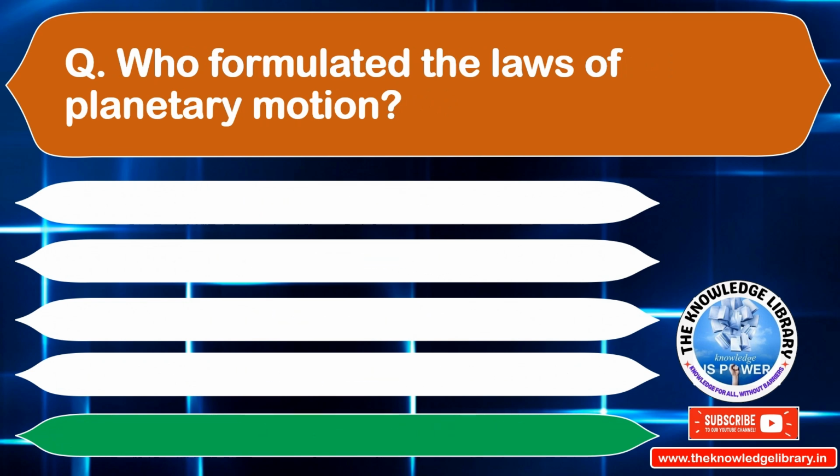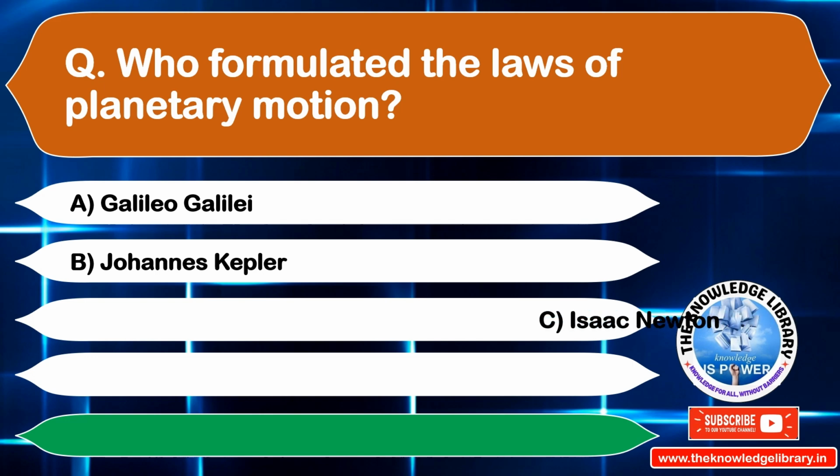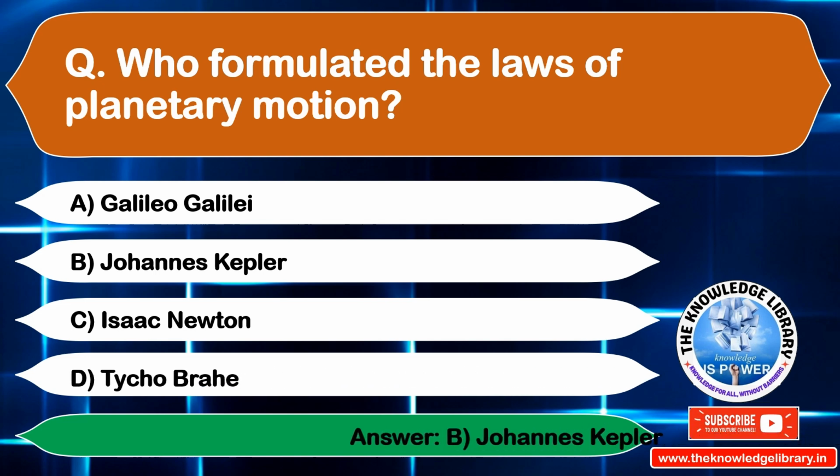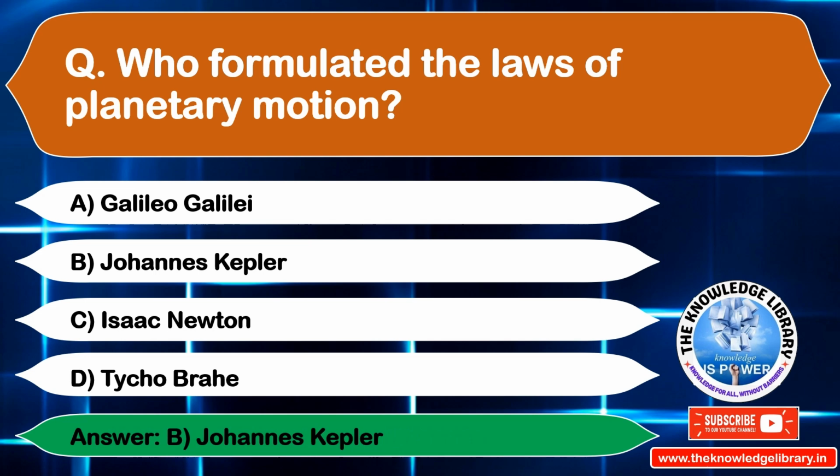Who formulated the laws of planetary motion? Option A, Galileo Galilei. Option B, John Kepler. Option C, Isaac Newton. Option D, Tycho Brahe. The correct answer is option B, John Kepler. Move to the next question.